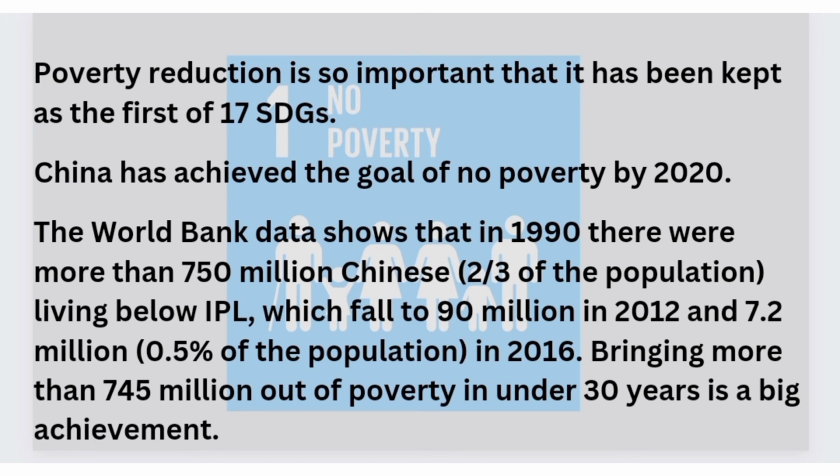As per the World Bank data, there were 750 million Chinese people living below the poverty line in 1990. However, this number was reduced to 90 million by 2012 and further reduced to 7.2 million in 2016. And this is obviously a huge achievement of China.